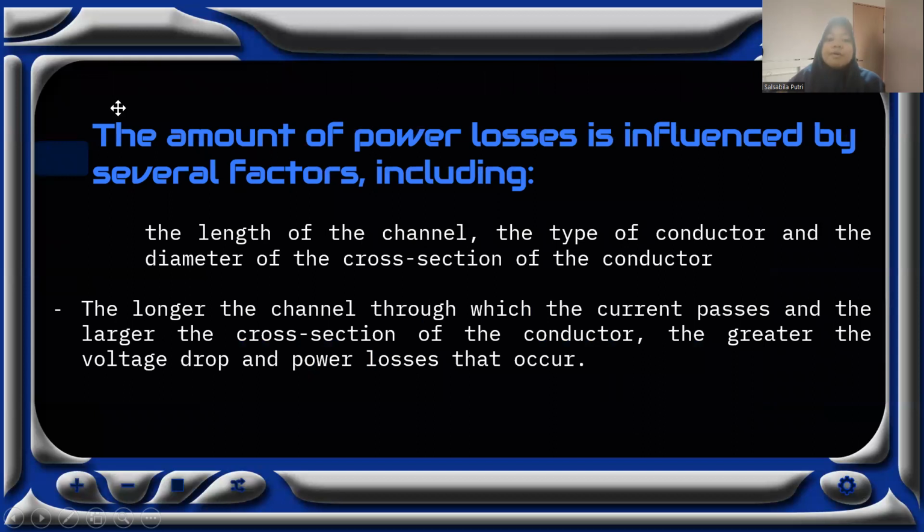The amount of power loss is influenced by several factors including the length of the channel, the type of conductor, and the diameter of the conductor. The longer the channel through which the current passes and the smaller the cross-section of the conductor, the greater the voltage drop and power loss that occur.